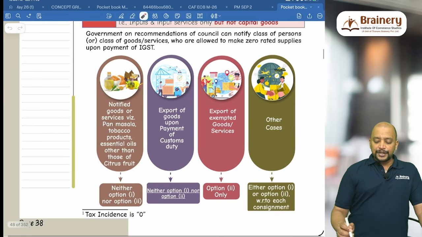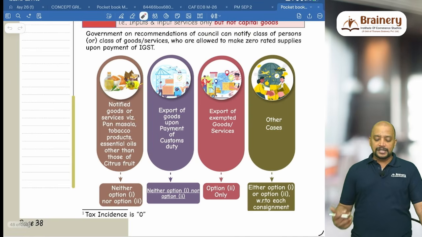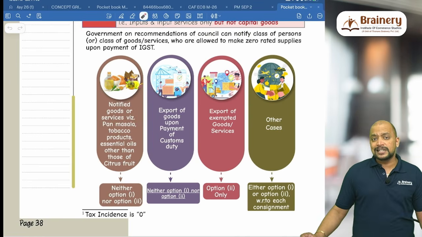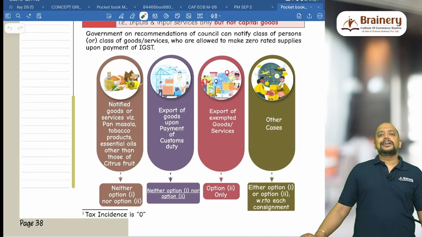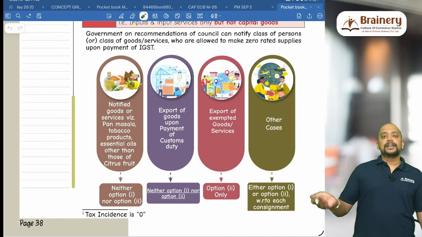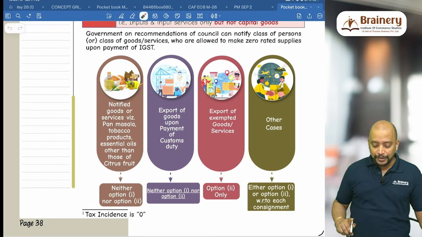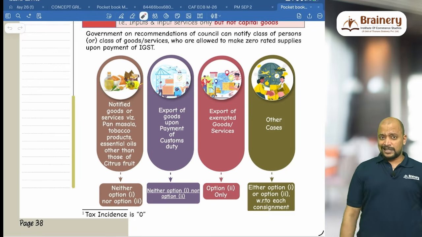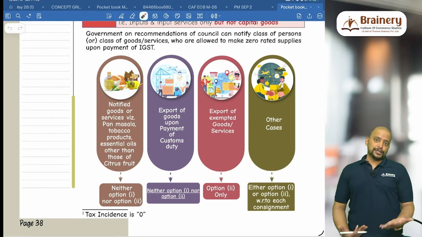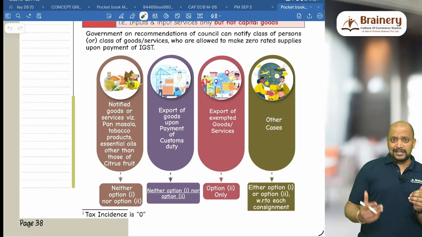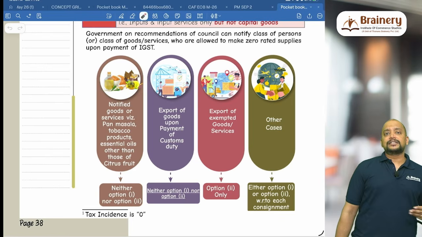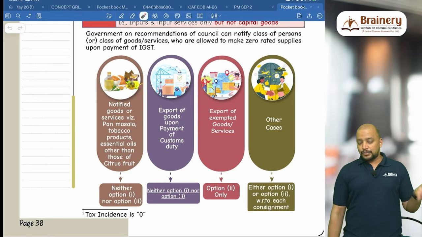Then government on recommendations can notify class of persons or goods which are allowed to make zero rated supplies upon payment of IGST. Accordingly, they are telling that all the persons other than these notified goods, they can make either under option 1 or option 2. So there are notified goods where the refund is not at all allowed. So what is that notified goods? You don't have to remember that notified goods for exam purpose, but these notified goods are pan masala, tobacco and tobacco products, essential oils other than those of citrus fruit.